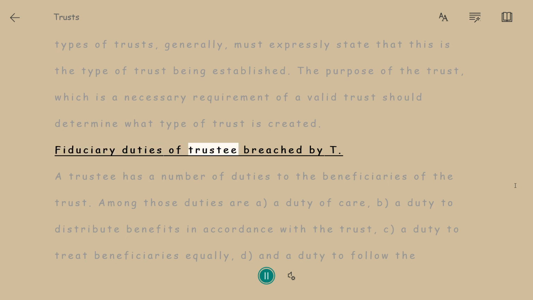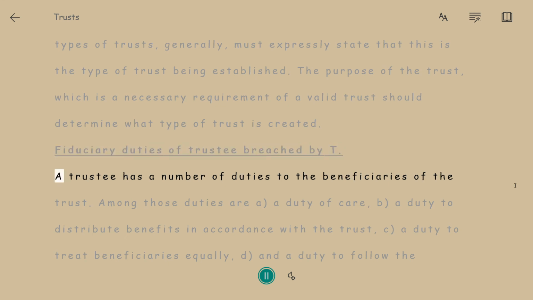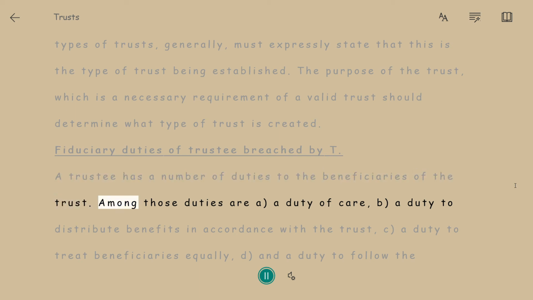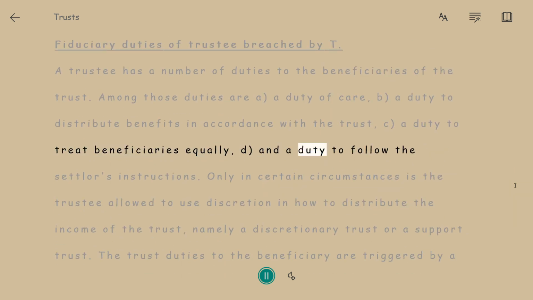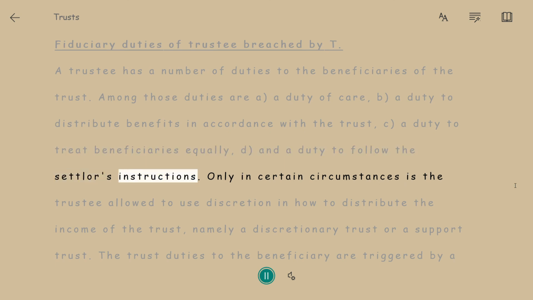Fiduciary duties of trustee breached by T. A trustee has a number of duties to the beneficiaries of the trust. Among those duties are A. A duty of care, B. A duty to distribute benefits in accordance with the trust, C. A duty to treat beneficiaries equally, D. And a duty to follow the settlor's instructions.